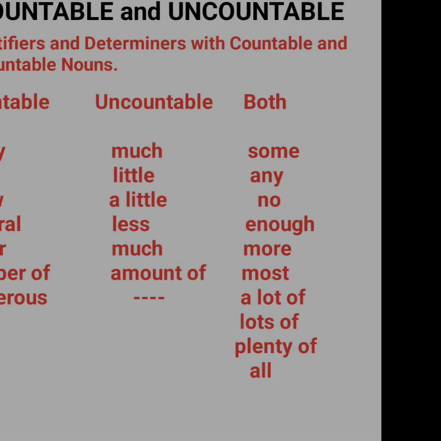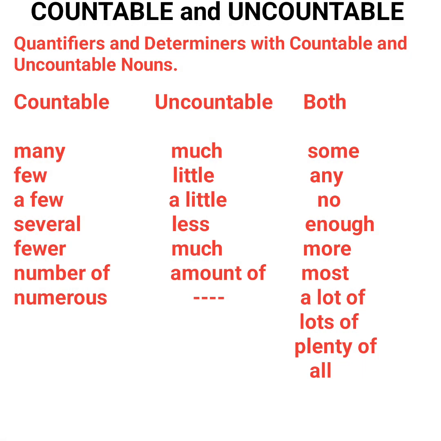So these are the determiners and quantifiers that are used with countable and uncountable nouns. There are some of them that are used for countable nouns only. There are some of them that are used for uncountable nouns only. There are some of them that can be used for both countable and uncountable nouns. Now, the focus now is these determiners that are used for countable nouns only: many, few, a few, several, fewer, number of, numerous, and so on and so forth. There are some determiners like that that are not stated here, but are used for countable nouns only. Do not use them with uncountable nouns.